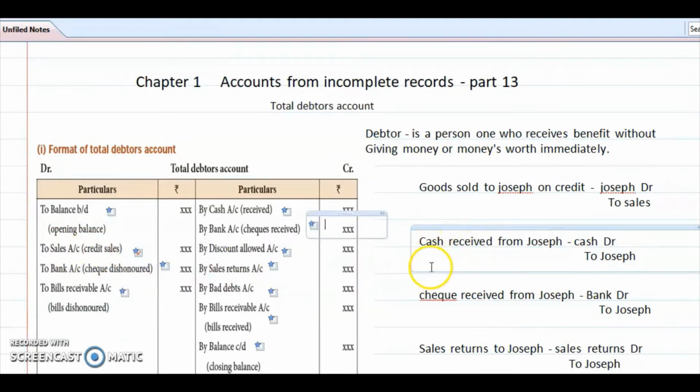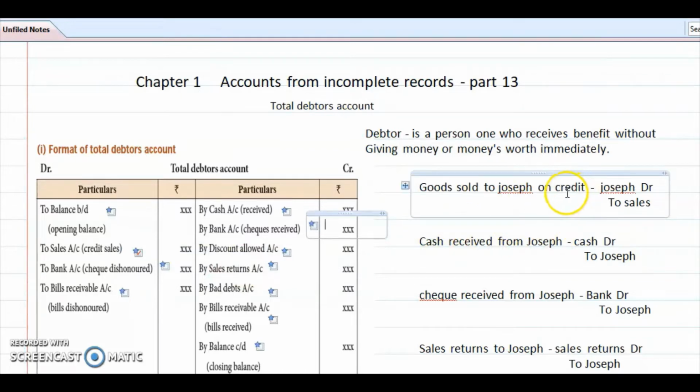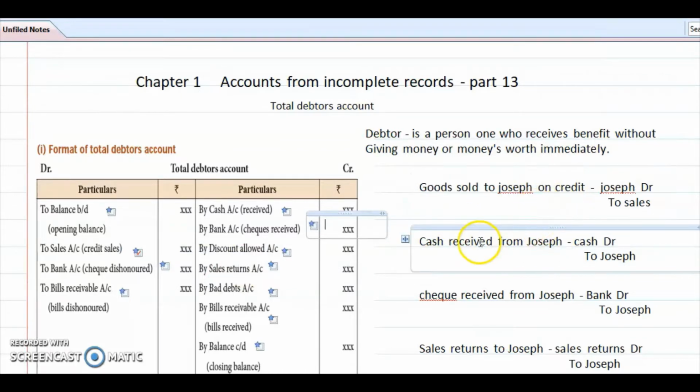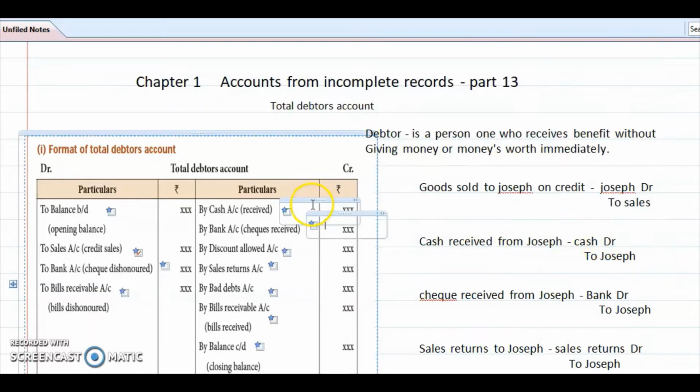Next, cash received from Joseph. We made credit sales. After that, what will we do? We will receive cash. Cash received from Joseph, what entry will we make? Cash account debtor to Joseph account. Joseph is a debtor here. Cash account is another account, it is in debit, so we have to write in the credit side of the total debtors account, by cash received.